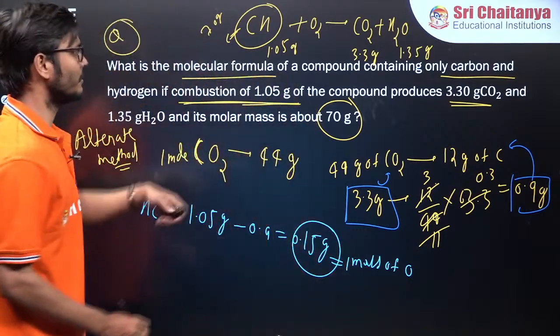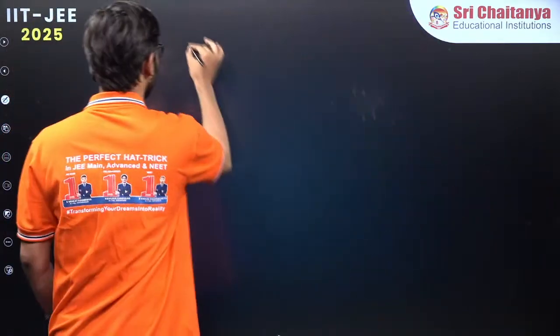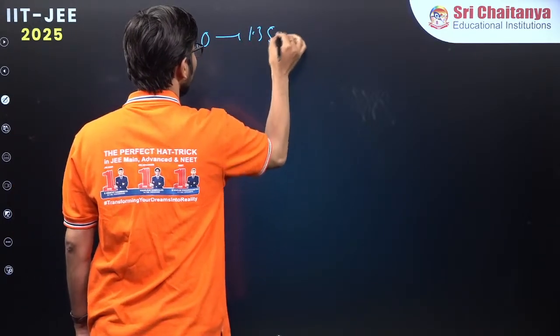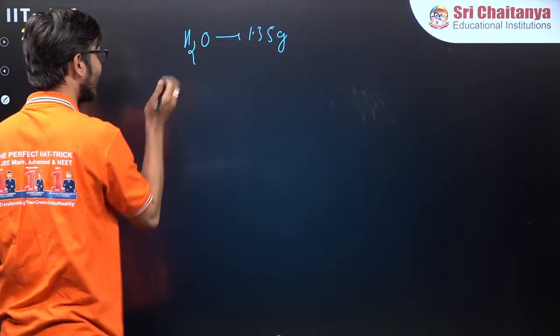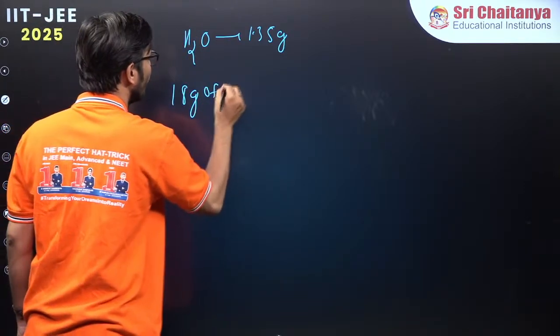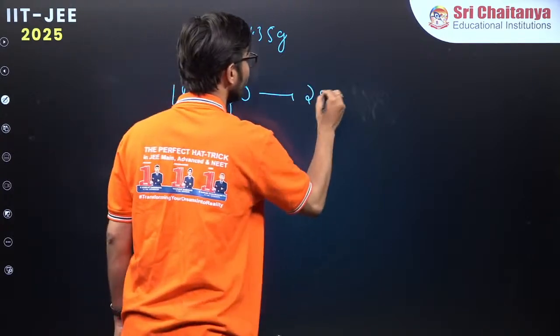Or you can go with another way. You see, water's mass is given 1.35, right? I want to know the mass of hydrogen. Again, we know 18 grams, that is 1 mole. 18 gram of water has what mass of hydrogen? 2 into 1, 2 grams of hydrogen.